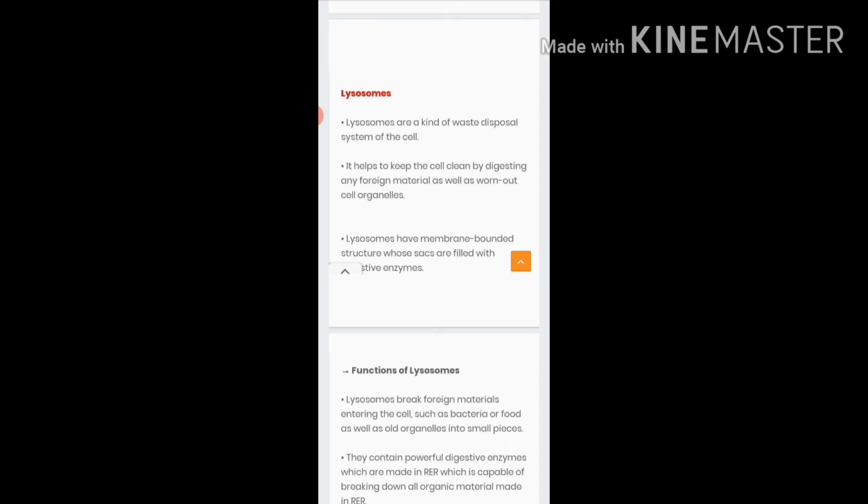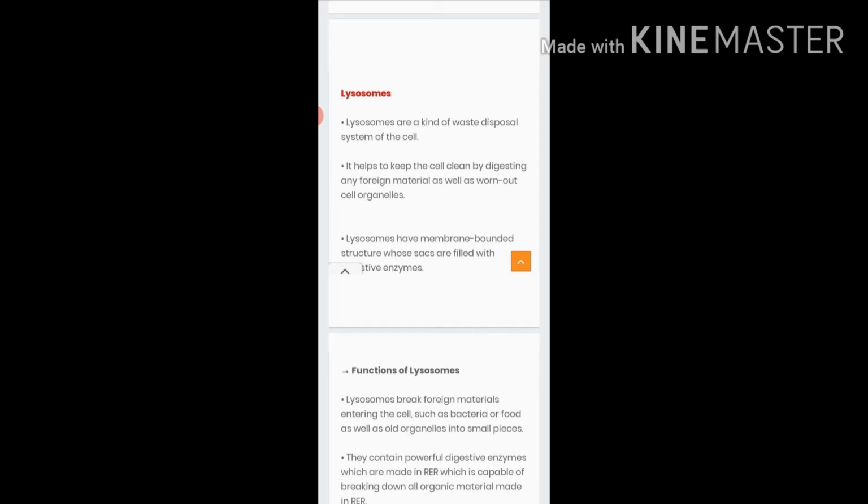Now how does it kill the cell in which it is present? Lysosome contains certain digestive enzymes. So when the cell is becoming ineffective, what happens is the lysosome just bursts. So what happens within the lysosome?